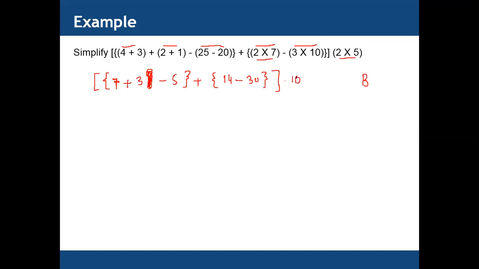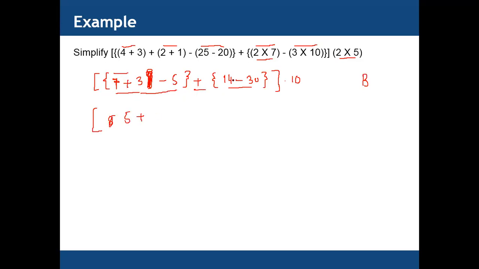Yes. So next we need to finish this one. We need to simplify this one. So let's see: 7 plus 3, that is 10, minus 5, multiplied by 5. So first we need addition. 7 plus 3 equals what? 10. 10 minus 5 equals what? 5. Okay, then we have plus 5.